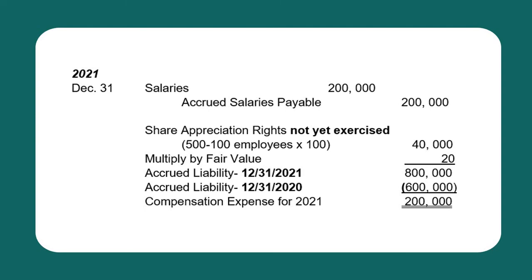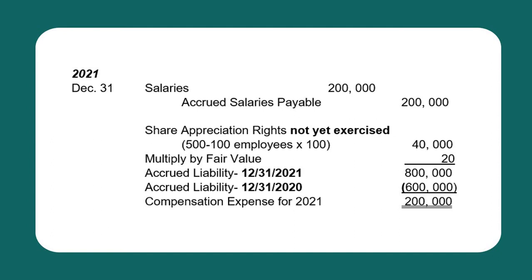The amount to be recognized as compensation in relation to the rights not yet exercised is 200,000, computed as share appreciation rights not yet exercised. There were 100 employees who exercised. Therefore, 400 employees are left whose rights are not yet exercised. So 400 employees times 100 shares per employee, we have 40,000 shares, multiplied by the fair value on that date, 20. Therefore, the accrued liability as of December 31, 2021 is 800,000.